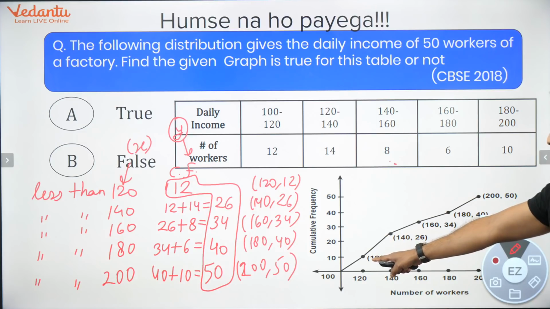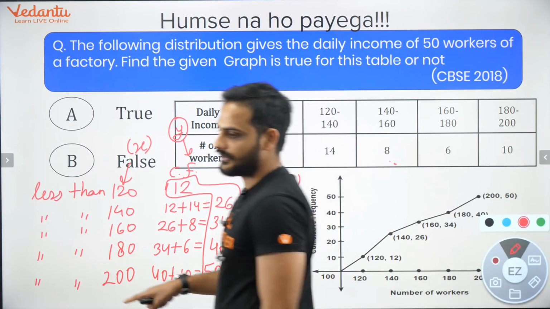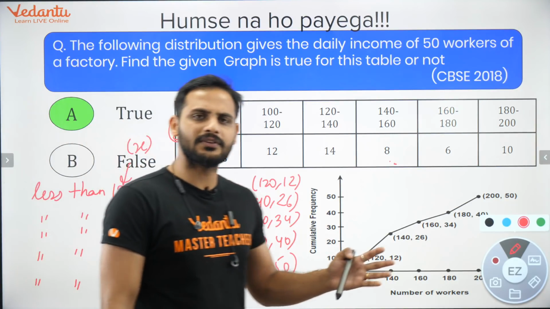(120, 12), yes sir. (140, 26), yes. (160, 34), yes. (180, 40) and (200, 50), yes. So is this less than type graph correct or not? Yes sir, this less than type graph is made correct. And these are the easiest questions which are asked.